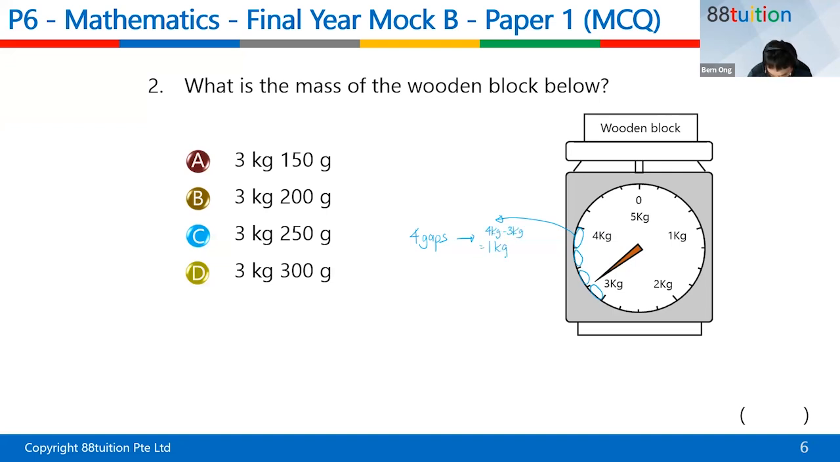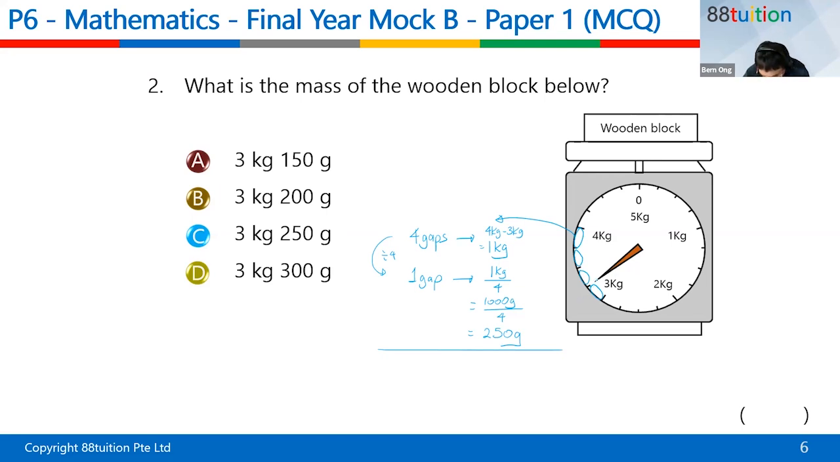Correct or not? Correct. How do you find 1 gap? 1 gap is equal to what? Down here, you divide by 4. You must take your 1 kg and divide by 4 also. So 1 kg is actually 1,000 grams, right? And 1,000 grams divided by 4, you can work it out, it's 250 grams. Or what I normally do is 1,000 divided by 2 first is 500, 500 divided by another 2 is 250. Can you see or not? So every gap is 250.